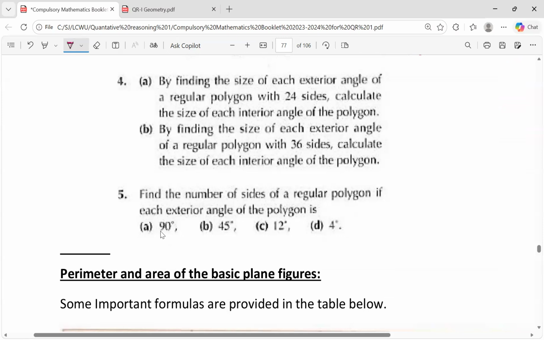Find the number of sides of a regular polygon if each interior angle of the polygon is 90 degrees. Regular polygon, each interior angle is 90 degrees. So if each interior angle is 90 degrees, your figure will be,